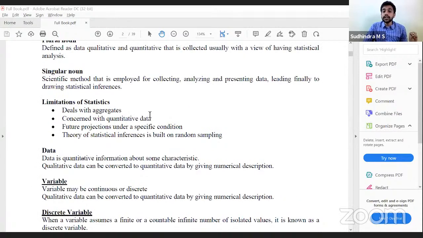Data is quantitative information about some characteristic. Any numerical information that you have is considered as data. However, in certain cases, qualitative data can also be converted to quantitative by giving numerical description, by allotting numbers. So that is data. Any numerical information will be considered as data. Quantitative data can be broadly divided into variables and attributes. What is a variable?